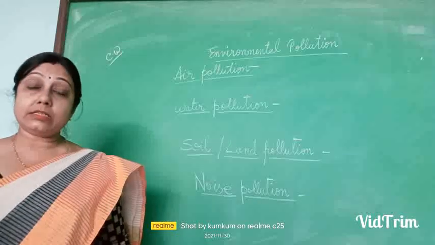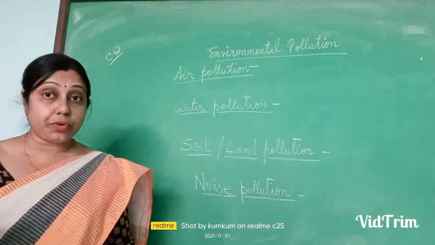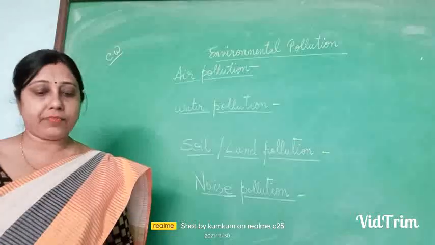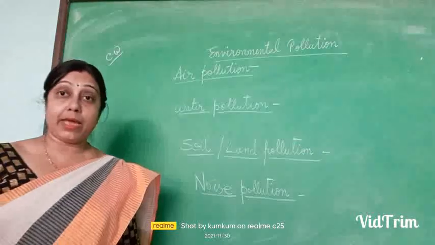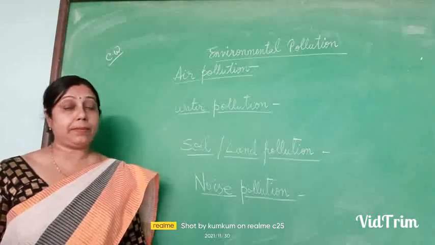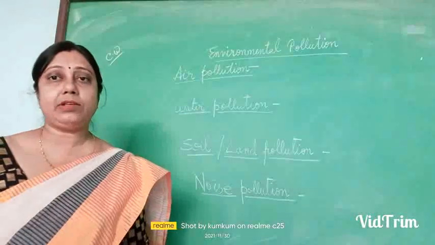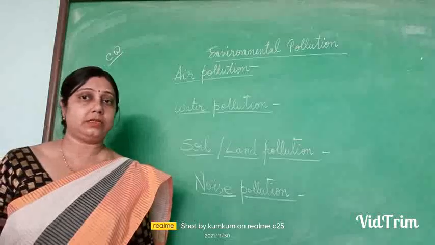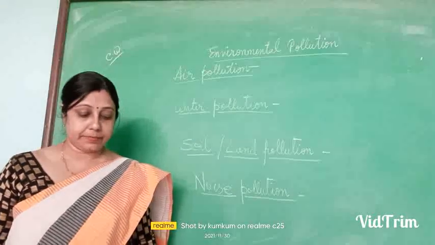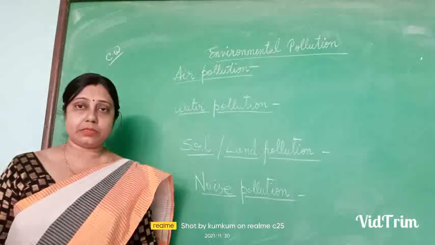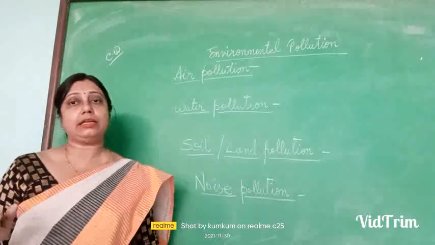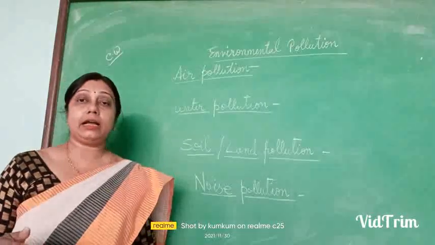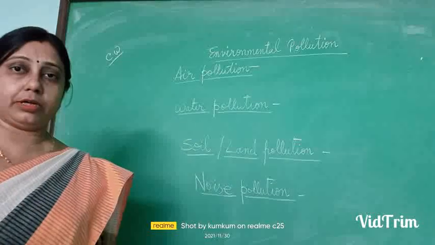The discharges of the factories, the throwing of waste products and plastic bags into the water. We know that plastics never melt and will not mix up, but still we sometimes throw plastics into the water bodies. Oil spills, and oils float on the water. This way also they are polluting the water bodies.